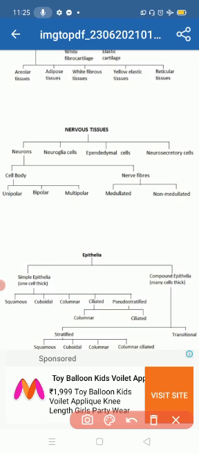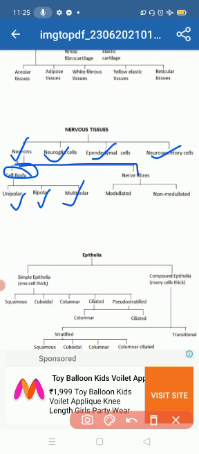Nervous tissue is divided into four forms: neurons, neuroglia cells, ependymal cells, and neurosecretory cells. Neurons are divided into cell body, unipolar, bipolar, and multipolar.